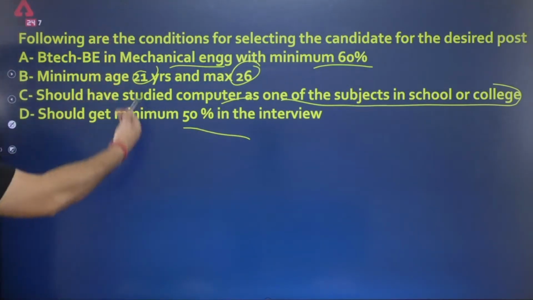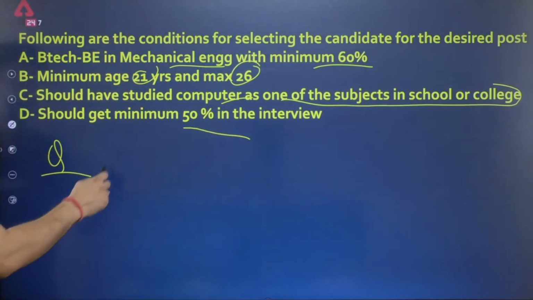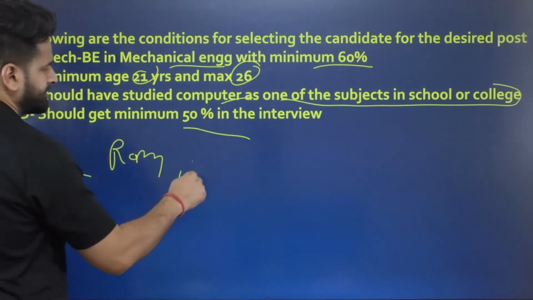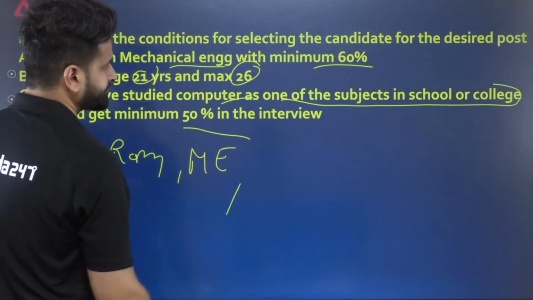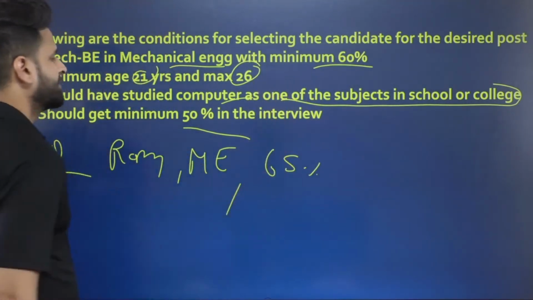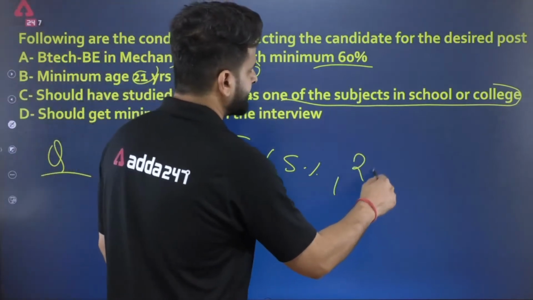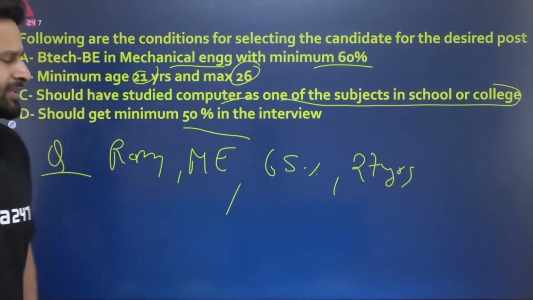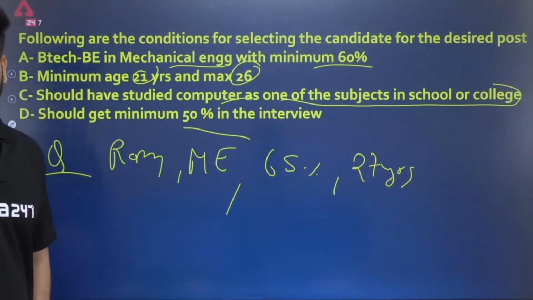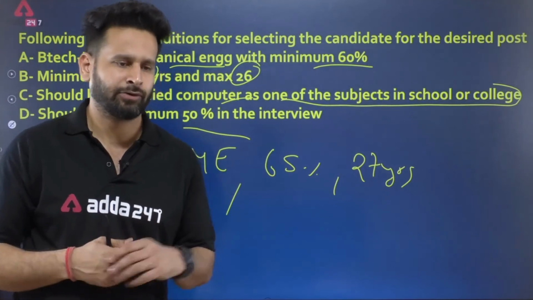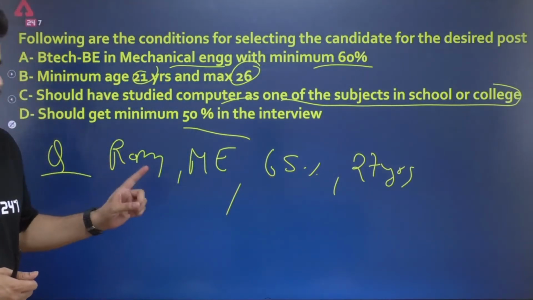Now a question will be given that there is a person, Ram. Ram has done mechanical engineering, scored 65% in graduation, and Ram's age is 27 years. The question will be: will this candidate be selected? This is basically a kind of decision. What decision will you take? Of course not. Why?